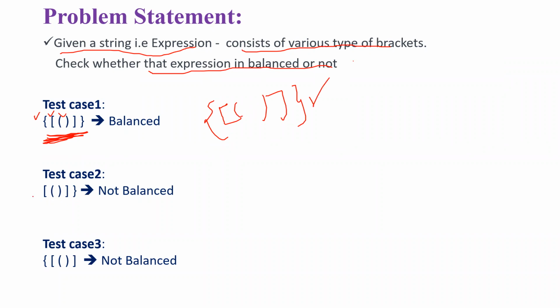But as you can observe here, for this opening, there is a closing. For this opening, there is a closing, but there is an extra thing. So it is not balanced. Observe here, for this opening, there is a closing. For this opening, there is a closing, but you remained with this extra symbol. So it is also not balanced. And you need to check the expression and say whether it is balanced or not.